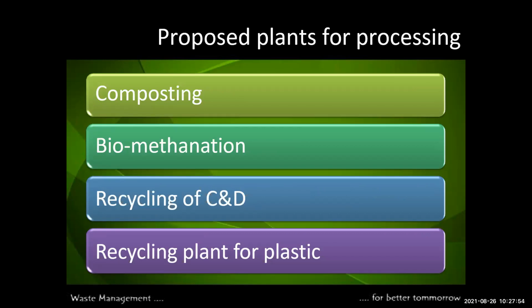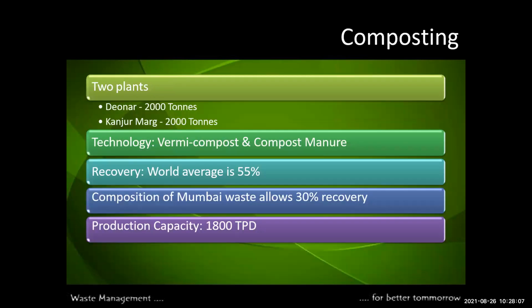Okay, and this is a proposed plan for processing: composting, biomethanation, and recycling of C&D, and a recycling plant for plastic. Two plants are available for compost, Deonar at 2000 tons and Kanjurmarg at 2000 tons. The technology used is vermicompost and compost manure. The recovery is on average 55%, and the composition of Mumbai waste is around 30% recovery. The production capacity is 1800 TPD.